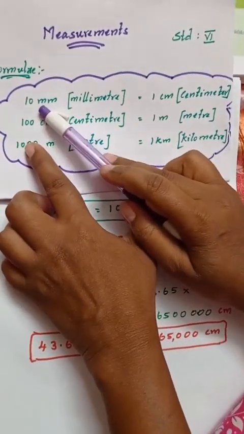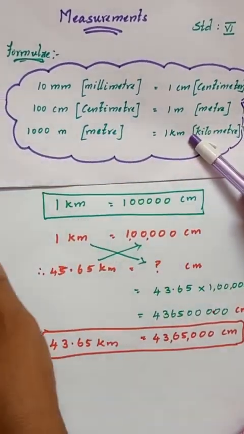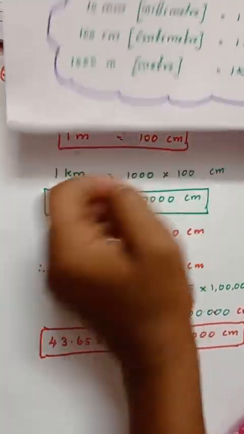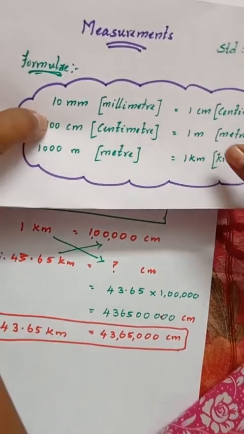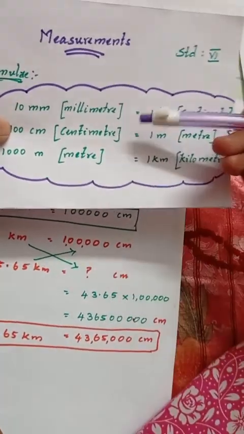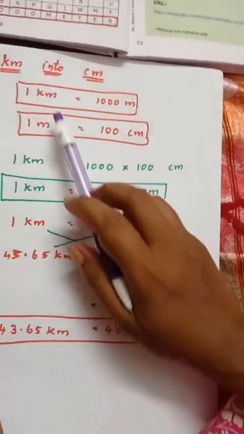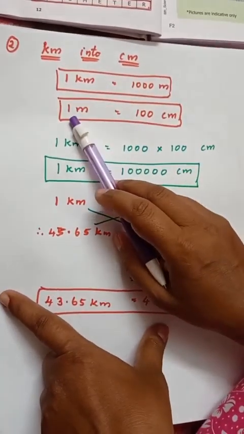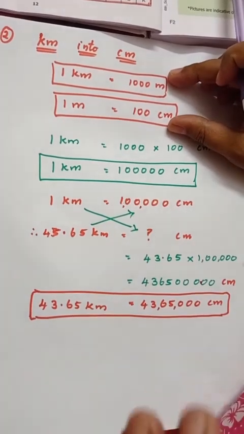See here, mm and centimeter and meter and kilometer, isn't it, children? Now here what is ours? Kilometer and centimeter. It is not direct from meter to kilometer. It is one jumped unit, and so we have a different technique to follow this. Now just write the formula. 1 kilometer is equals to 1000 meter. 1 meter is equals to 100 centimeter. Just write it down. Now I'm going to tell you the technique.